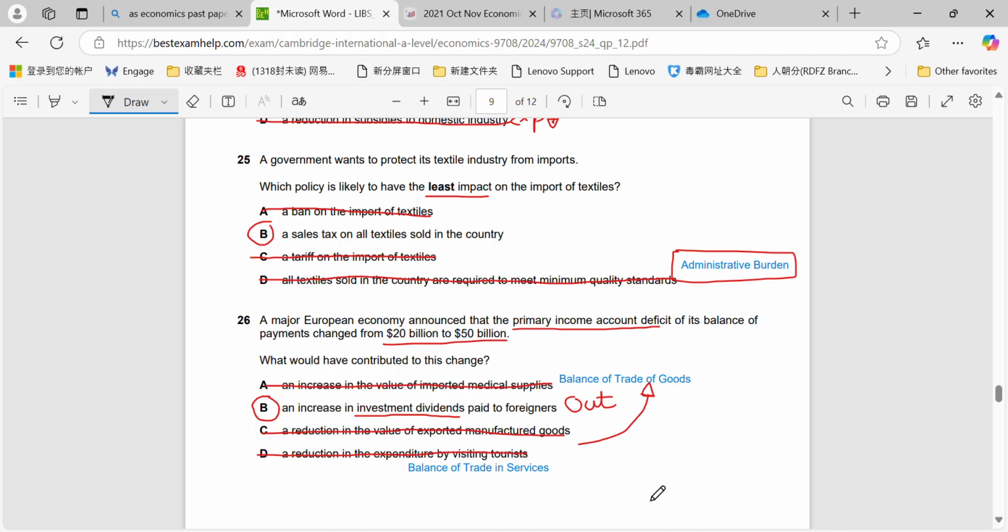Reduction in the value of exported manufactured goods, again, is part of the balance of trade of goods and nothing to do with the primary account. And a reduction in expenditure by visiting tourists is part of the balance of trade in services, and again, nothing to do with the primary income account.